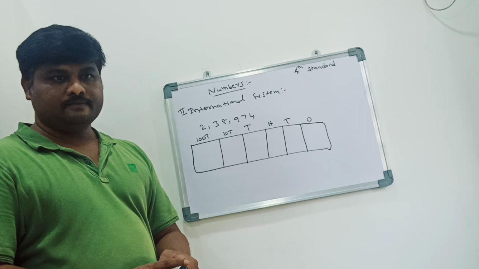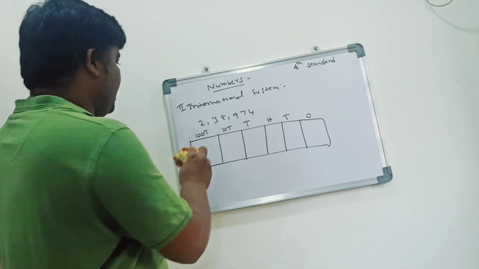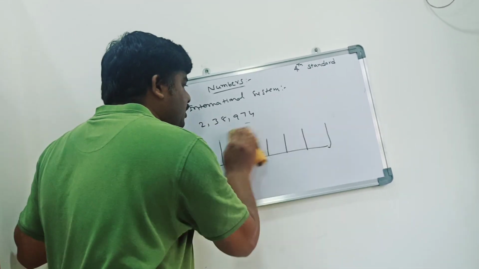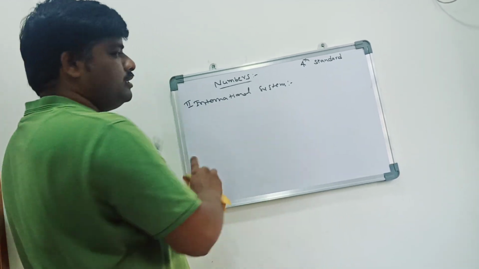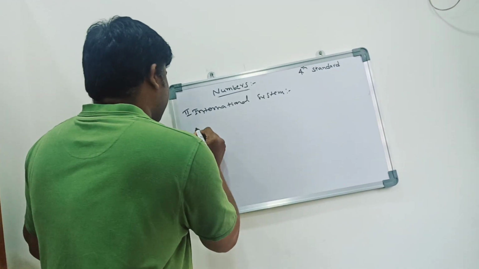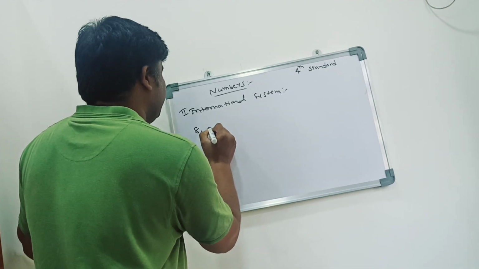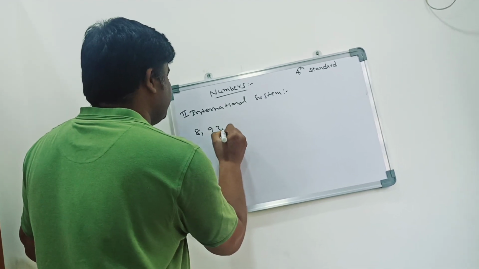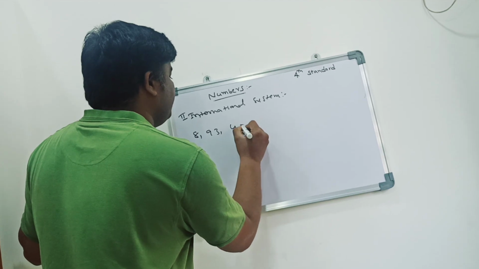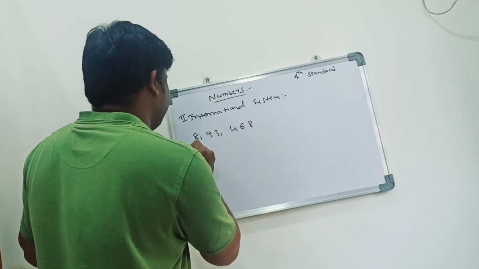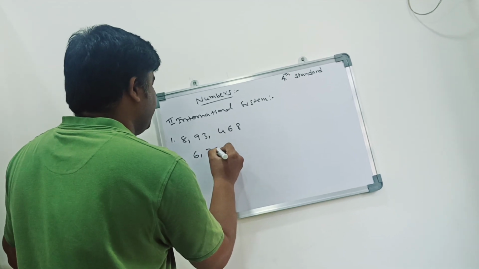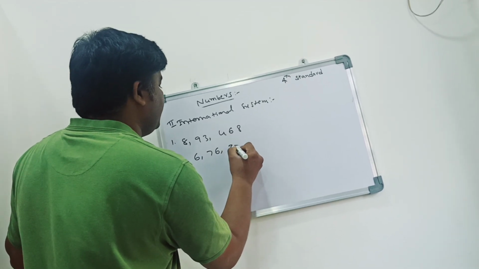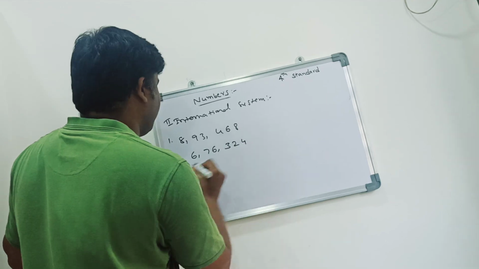Clear? Okay. So in the same way, I am giving you a few more examples. You can practice at your home in the international system. 8,93,468. 6,76,324.